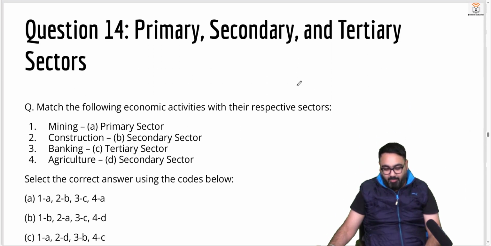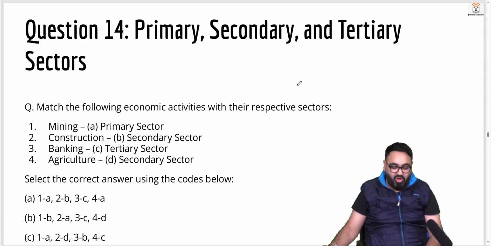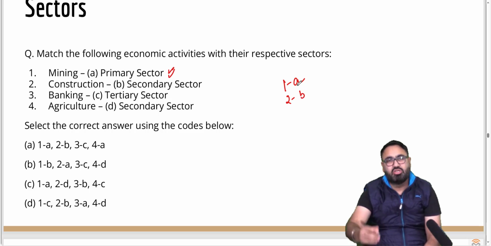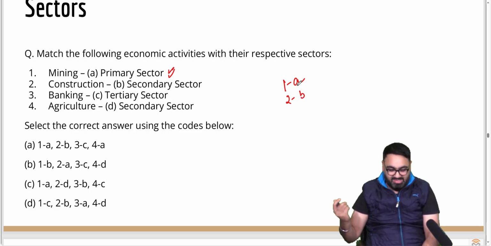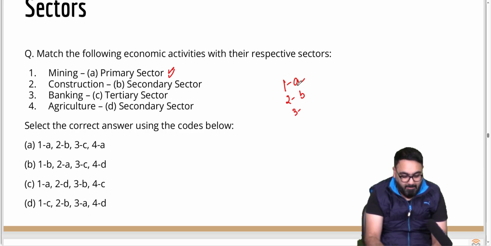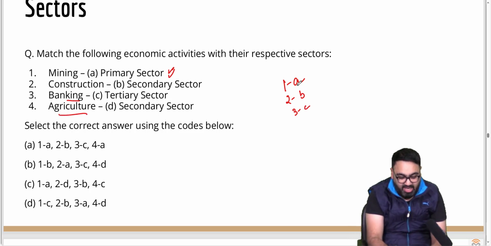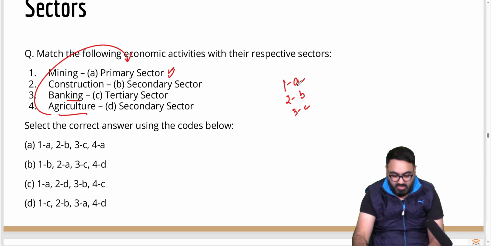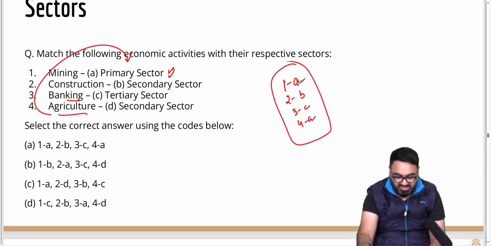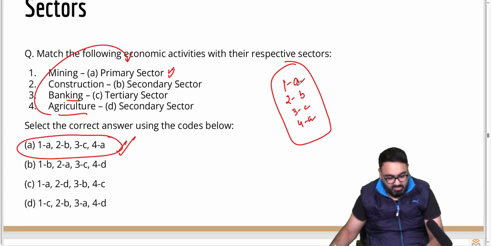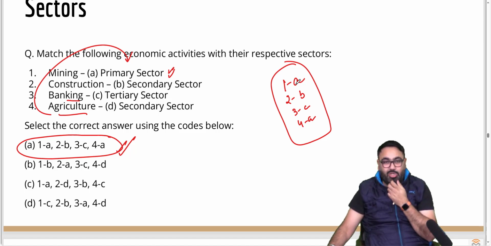Next, question 14 about primary, secondary and tertiary sectors. Match the following economic activities with their sectors. Mining is what? It's a primary sector thing. First, A. Construction is what? Construction is secondary sector because you are using raw materials to build something. Then banking means tertiary sector because you are providing some services. C. Agriculture, again you go back to primary sector, 4A. So whatever matches this sequence, 1A, 2B, 3C and 4A, this is how the correct answer would be.